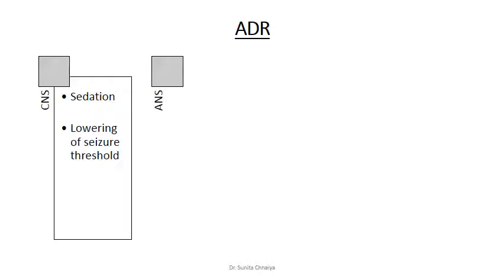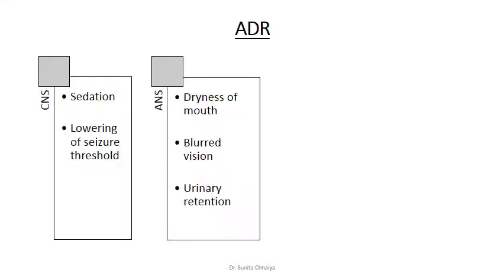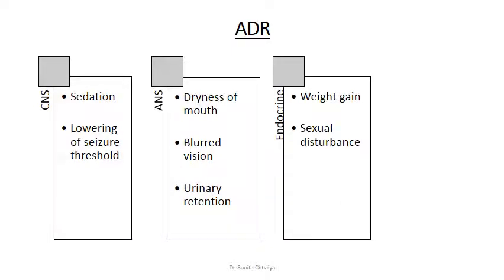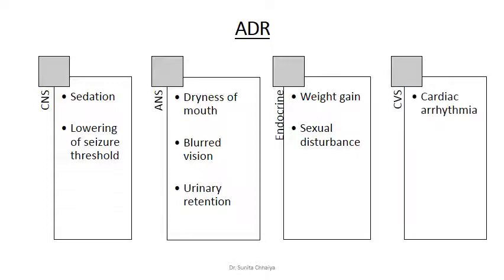Their effect on the autonomic nervous system is the typical anticholinergic side effects: dryness of mouth, blurring of vision and urine retention. Endocrine side effects include weight gain and sexual disturbance. Their effect on the cardiovascular system is the development of cardiac arrhythmia, mainly because of a defect in conduction.